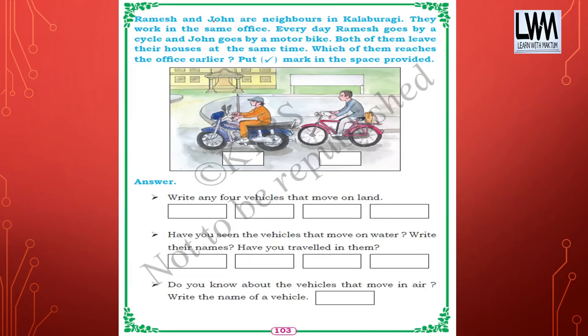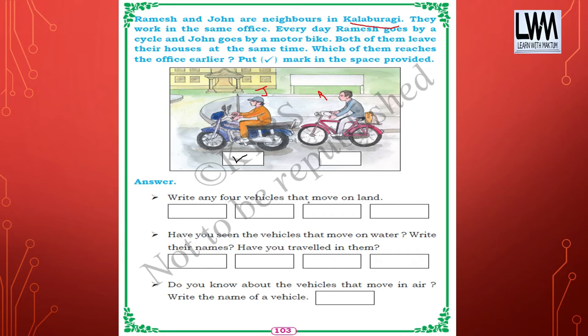Now, Ramesh and John are neighbors in Kalaburgi. They work in the same office. Every day Ramesh goes by cycle and John goes by motorbike. Both of them leave their houses at the same time. Which of them reaches the office earlier? Bike is faster, so the bike will reach earlier.